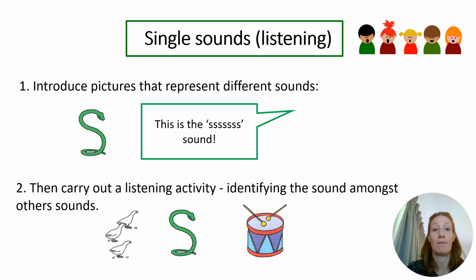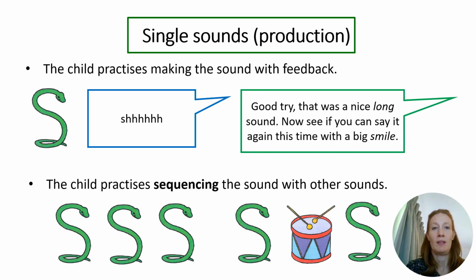G, and then I might say d, and then s, and then d, and get them to point to or draw a dot on the sound that they hear. Children with CAS sometimes have difficulties with their listening or discrimination skills, which are not linked to hearing difficulties. We will need to work on listening before we work on production. Once we have done some work on listening, we will move on to single sound production. We'll show the child the picture and see if they can make an attempt at the sound.